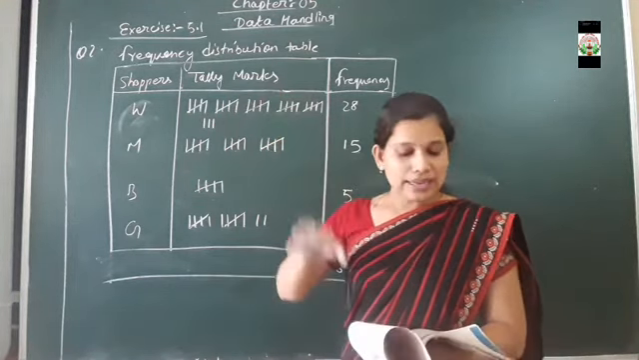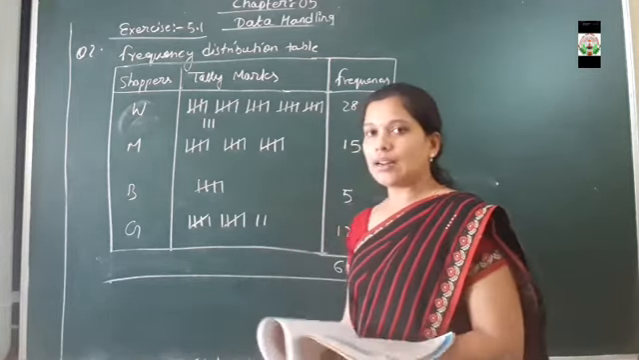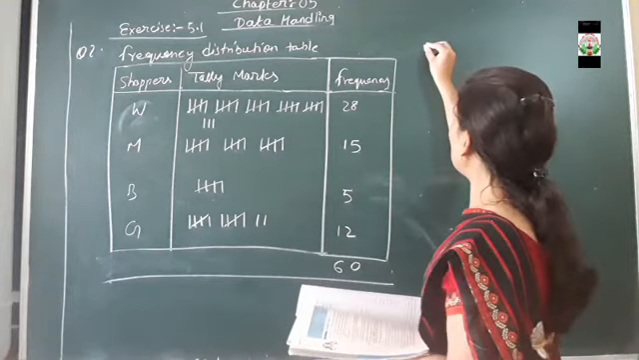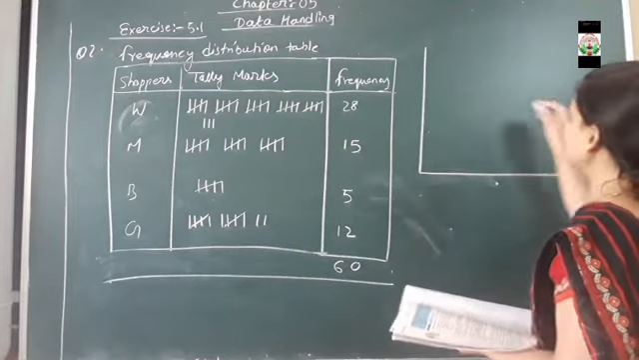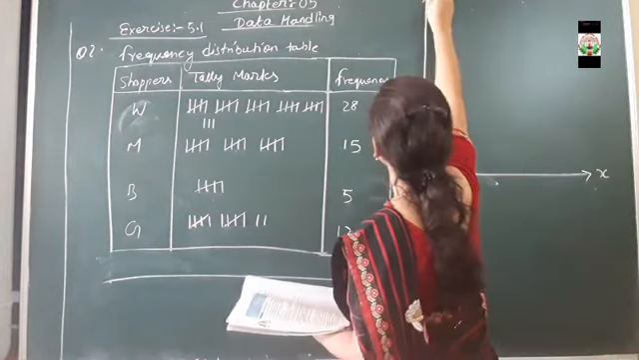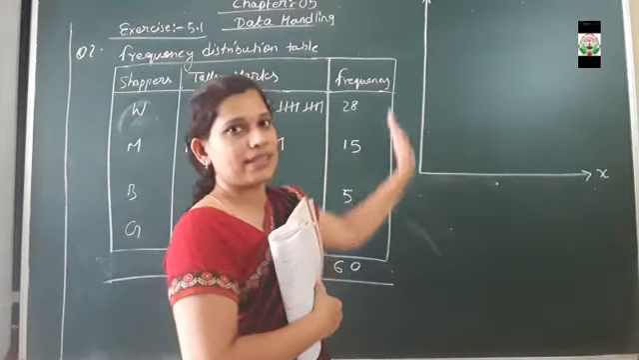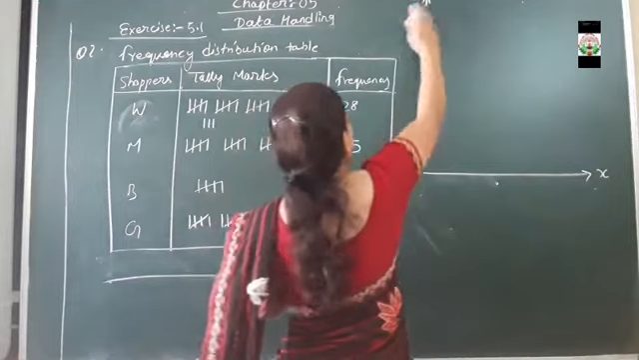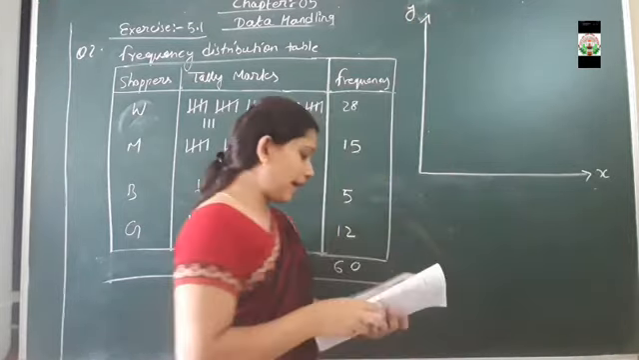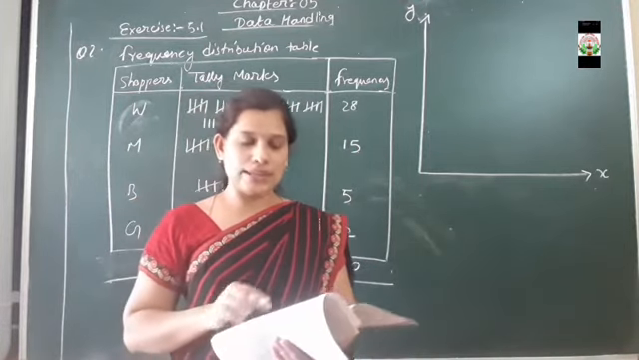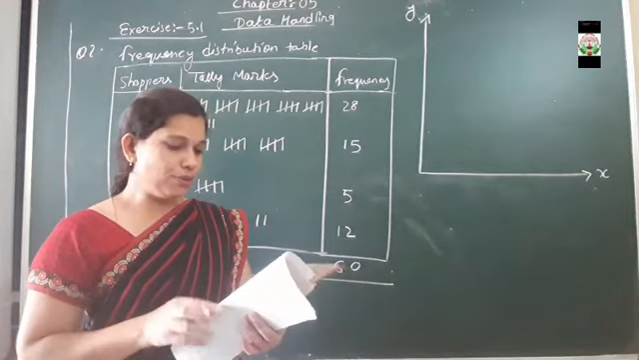Clear, everyone? In that question it is also said to draw a bar graph. So dear students, for the bar graph you have to draw an x-axis and y-axis. Everybody knows how to draw them on graph paper. This is the y-axis, this is the x-axis. Here we have to draw a bar graph, not a histogram.